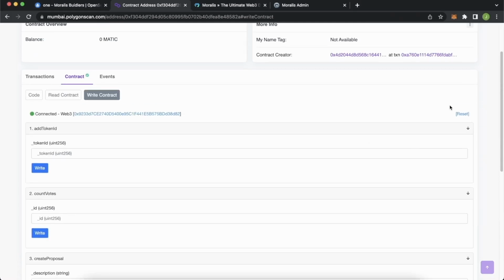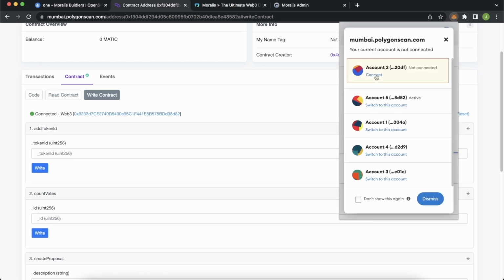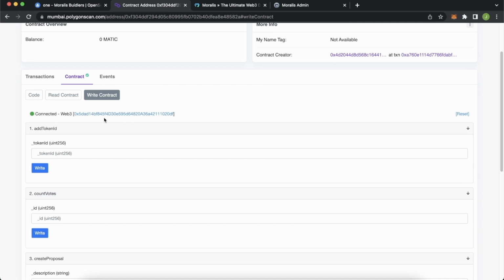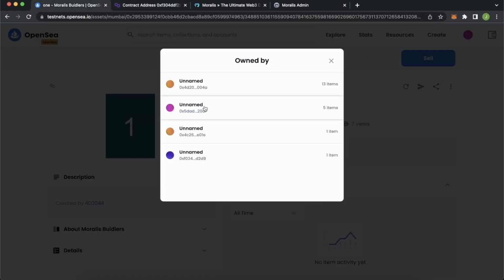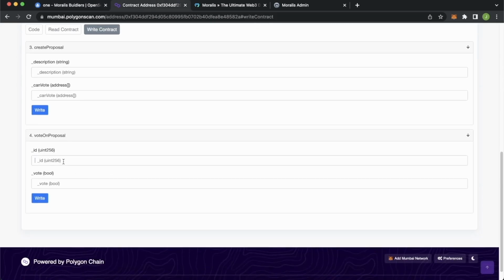But let's go back and use a different account. So say account 2 over here, which does hold this NFT, like so. Now we're connected to our account 2 that does hold this NFT. You see that over here, 0x5D. And now let's try and vote on this proposal. Let's vote on proposal 1 and we'll vote true as well.